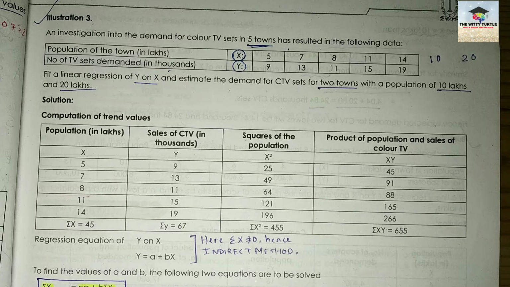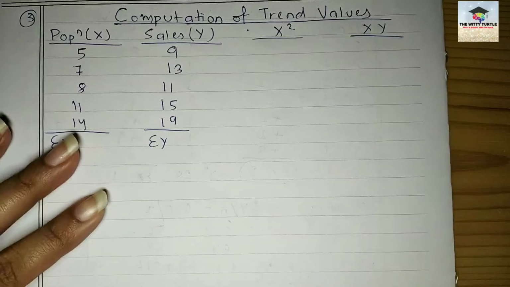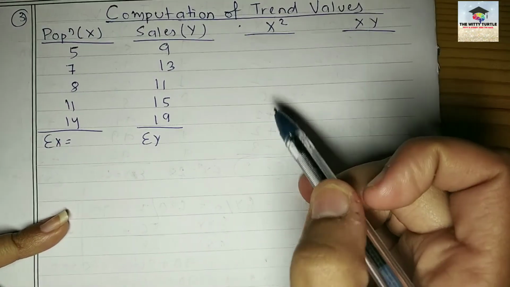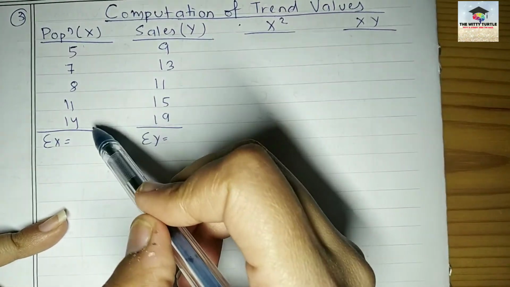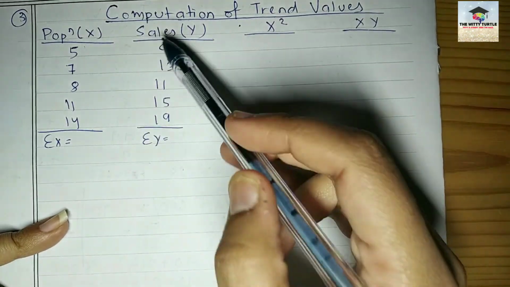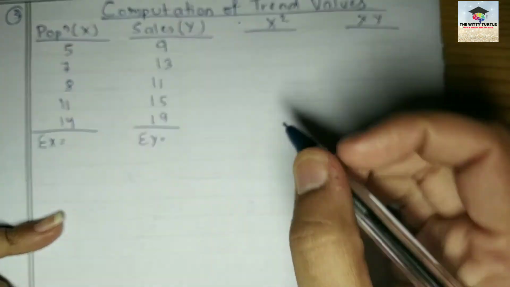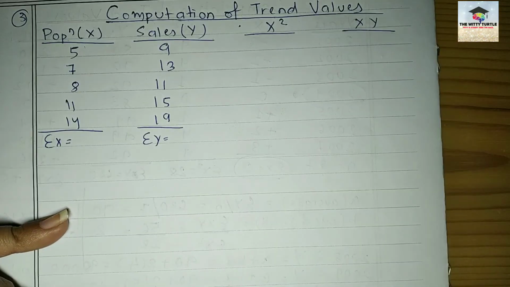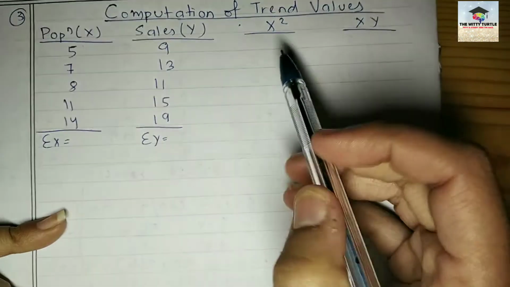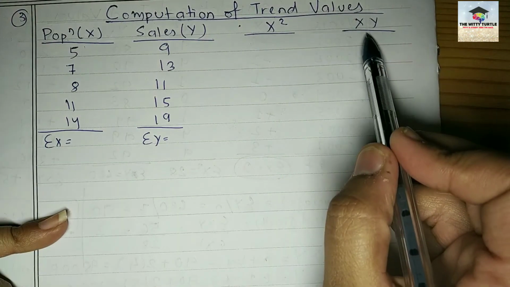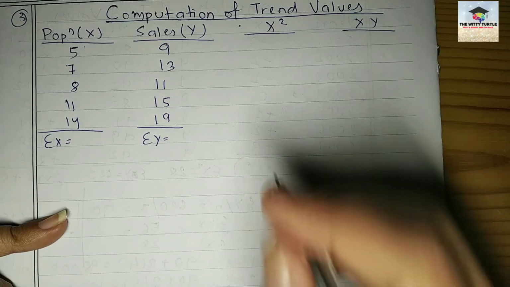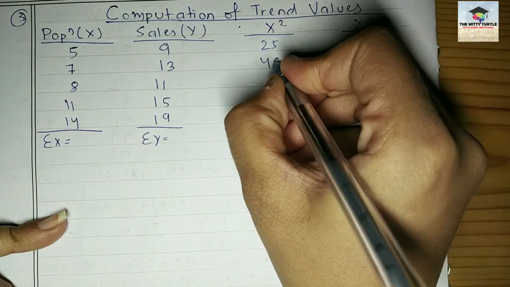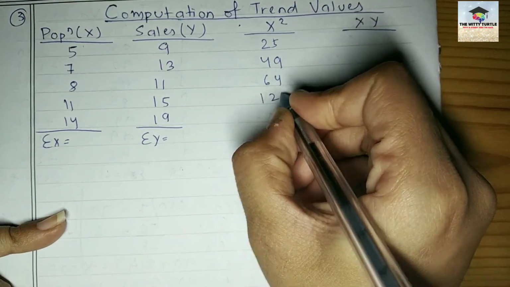Now just take out your copy and we will start solving this question. So what do you need to do? You have to make a table like this, right? So this information is already given to you. Your population, that is X, then your sales, that is Y. Now tell me what is X square here. The next 2 columns will be, one for X square and the second for XY. So what will X square be here? X square will be 25, then 49, 64, 121.